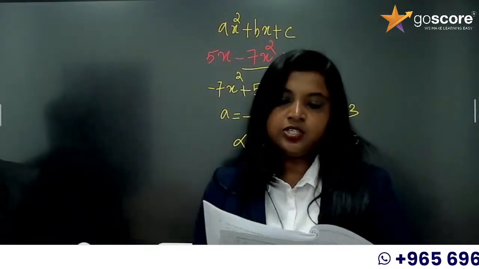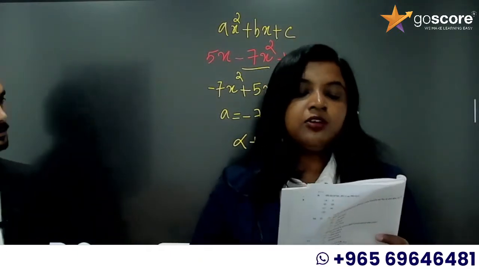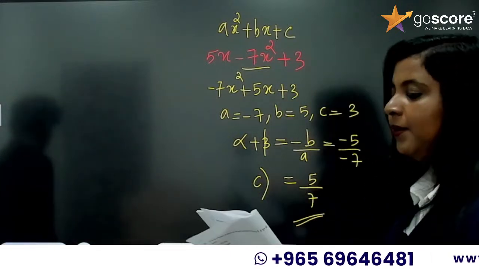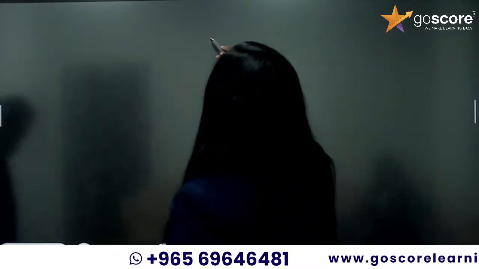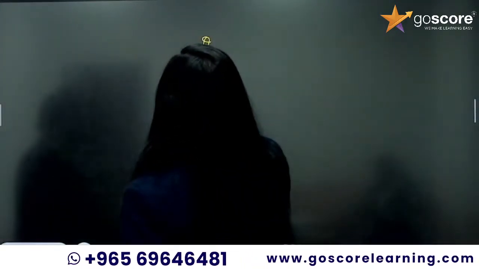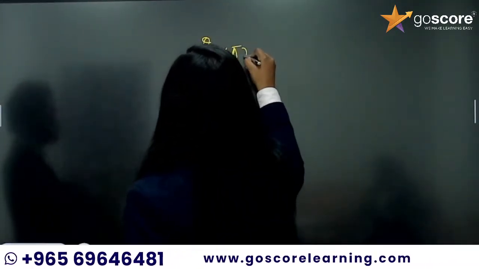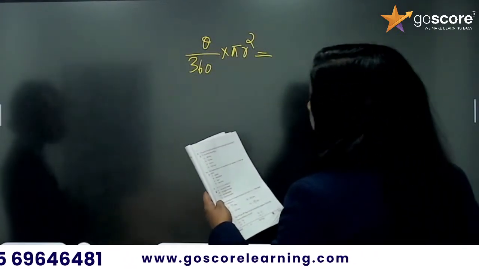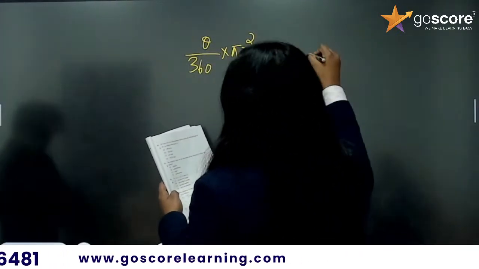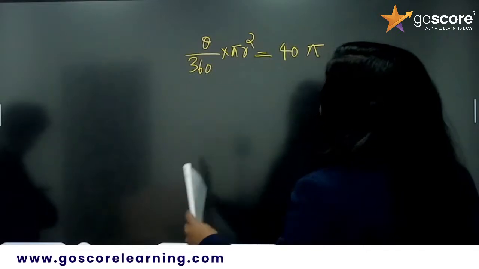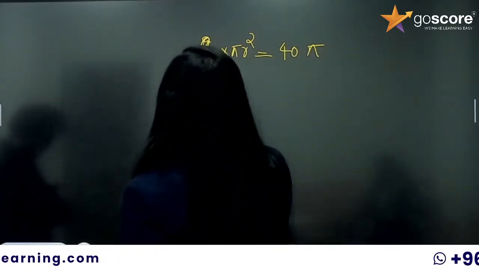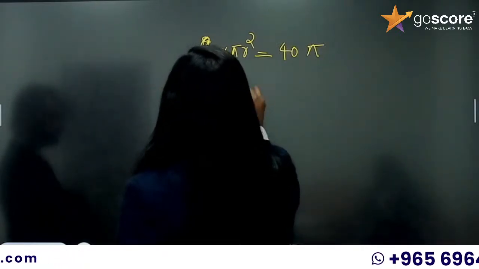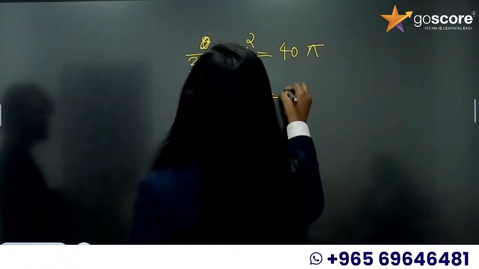So 13th question. If a sector of a circle has an area 40 pi square units, what is the equation to find the area of a sector? Theta by 360 into pi r square, and it is equal to 40 pi square units. The central angle is given, it is 72. So 72 by 360 into pi r square is equal to 40 pi.